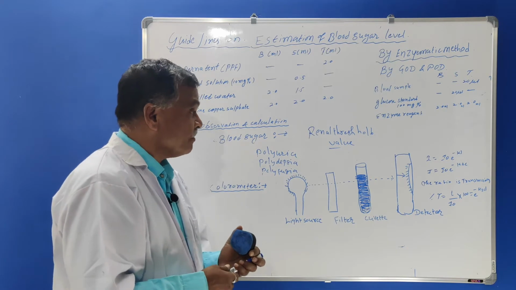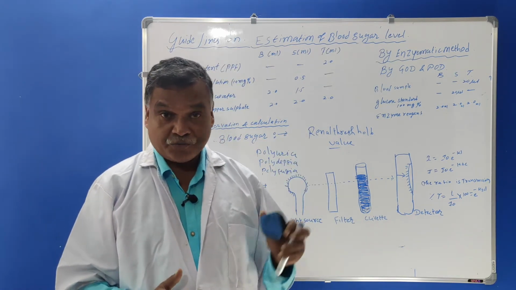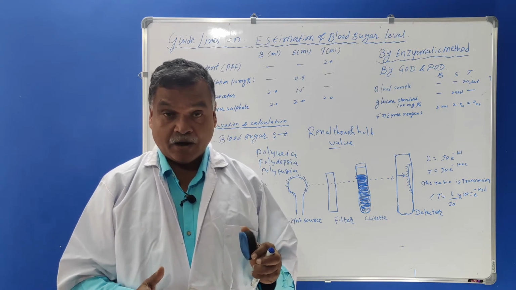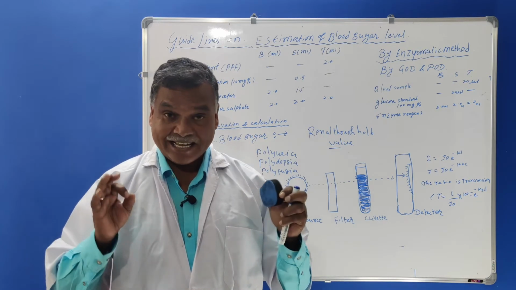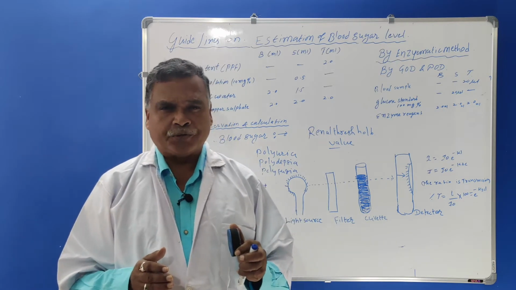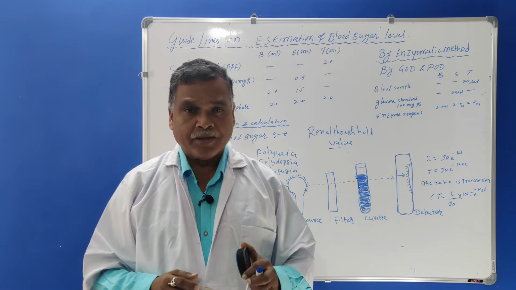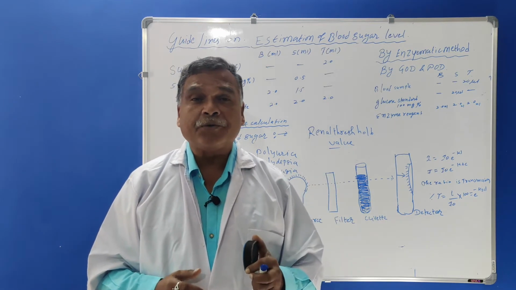Now we will see first the methods by which the estimation of blood sugar level or blood glucose level is possible. Here two different types of methods are used: the reducing method and the enzymatic method. Just now I told you what is meant by the reducing method.